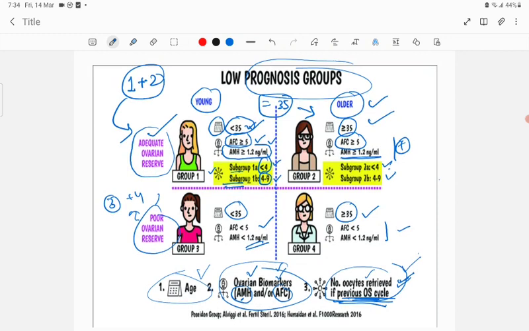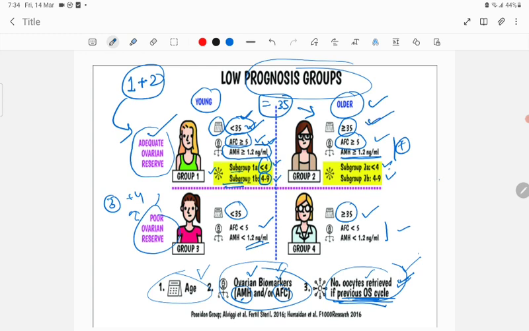Okay, young age, older age, adequate ovarian reserve. First you have to think about 1 and 2 as adequate ovarian reserve, again 1 and 2 old and younger. Adequate means AFC and AMH have to be normal, that means antral follicle count more than or equal to 5, and AMH more than 1.2. Here are the same, but young is less than 35, older is more than that.